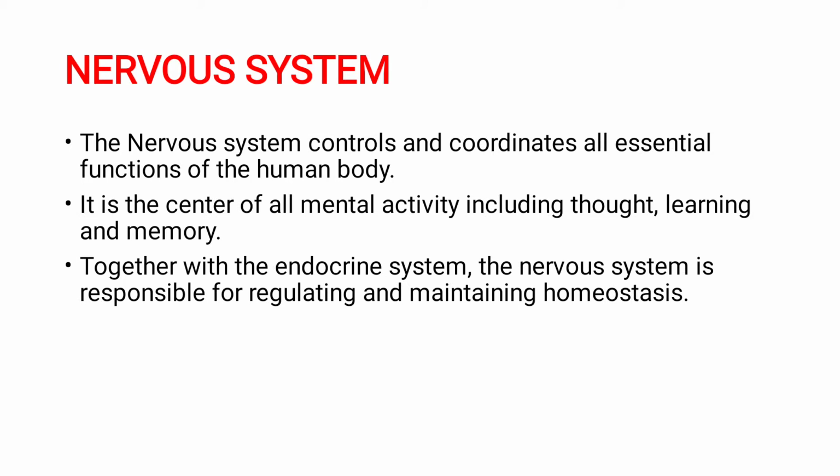Nervous system. The nervous system controls all our body functions and activities. The activities of the human body are coordinated and controlled by the nervous system. All your mental activity like thinking, reasoning, memory, intelligence, judgment, everything is controlled by your nervous system. Together with the endocrine system, the nervous system is responsible for maintaining homeostasis. What does homeostasis mean? That is internal balance with that of the environment, internal environmental balance. So the nervous system along with the endocrine system are responsible for maintaining this internal balance, that is homeostasis.